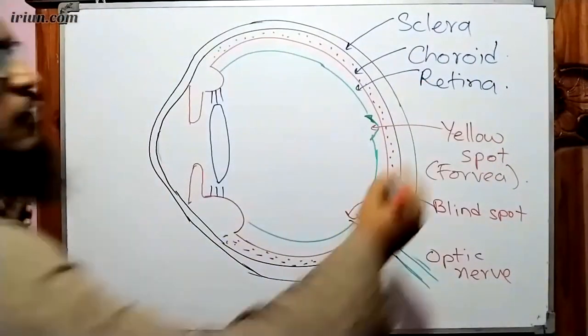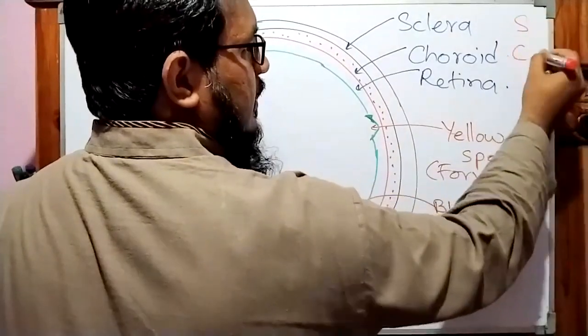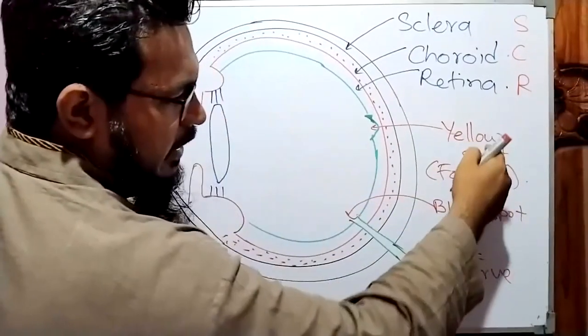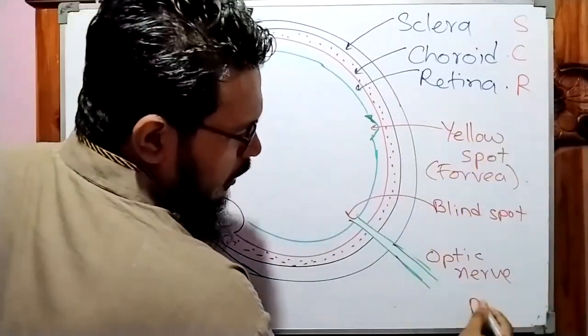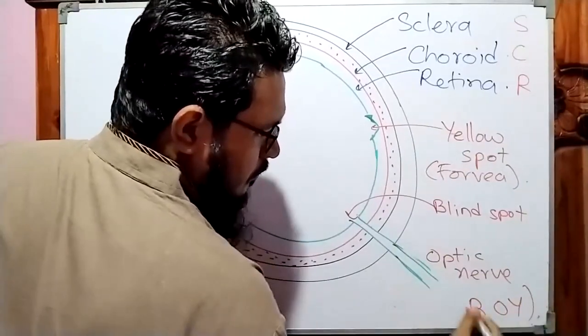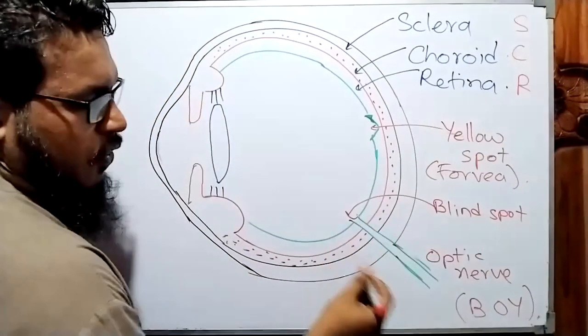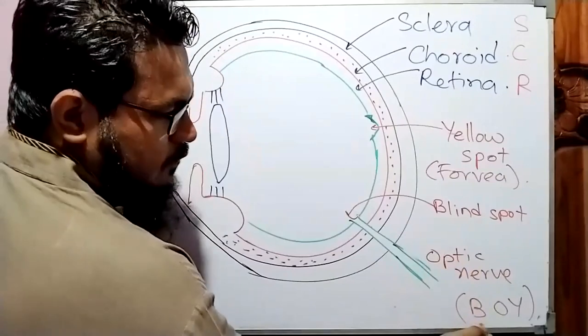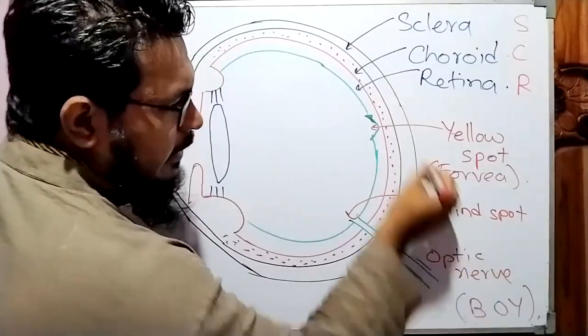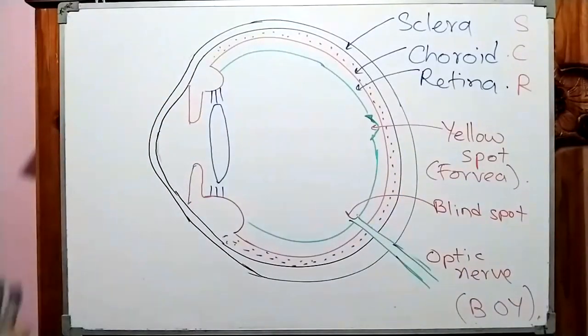Very simple. You can give a short form. SCR. This is YBO. I make it BOY. B for blind spot, O for optic nerve. Blind spot is on top of the optic nerve. And yellow spot. BOY, boy. SCR: sclera or sclerotic layer, choroid, and retina. So those are the parts from behind.